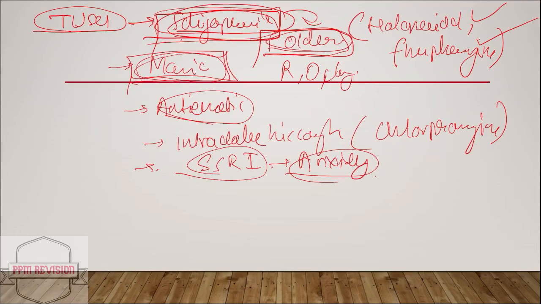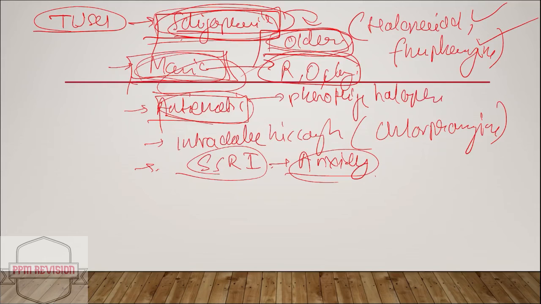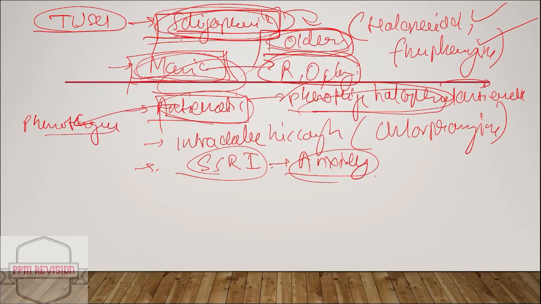Now looking at mania, it can be used to treat mania, and the drugs as mentioned are similar, that is risperidone, olanzapine, similar drugs. And looking at the anti-emetic effect, phenothiazines and haloperidol are preferred. So in case of the anti-emetic effect, phenothiazines as well as haloperidol are used.